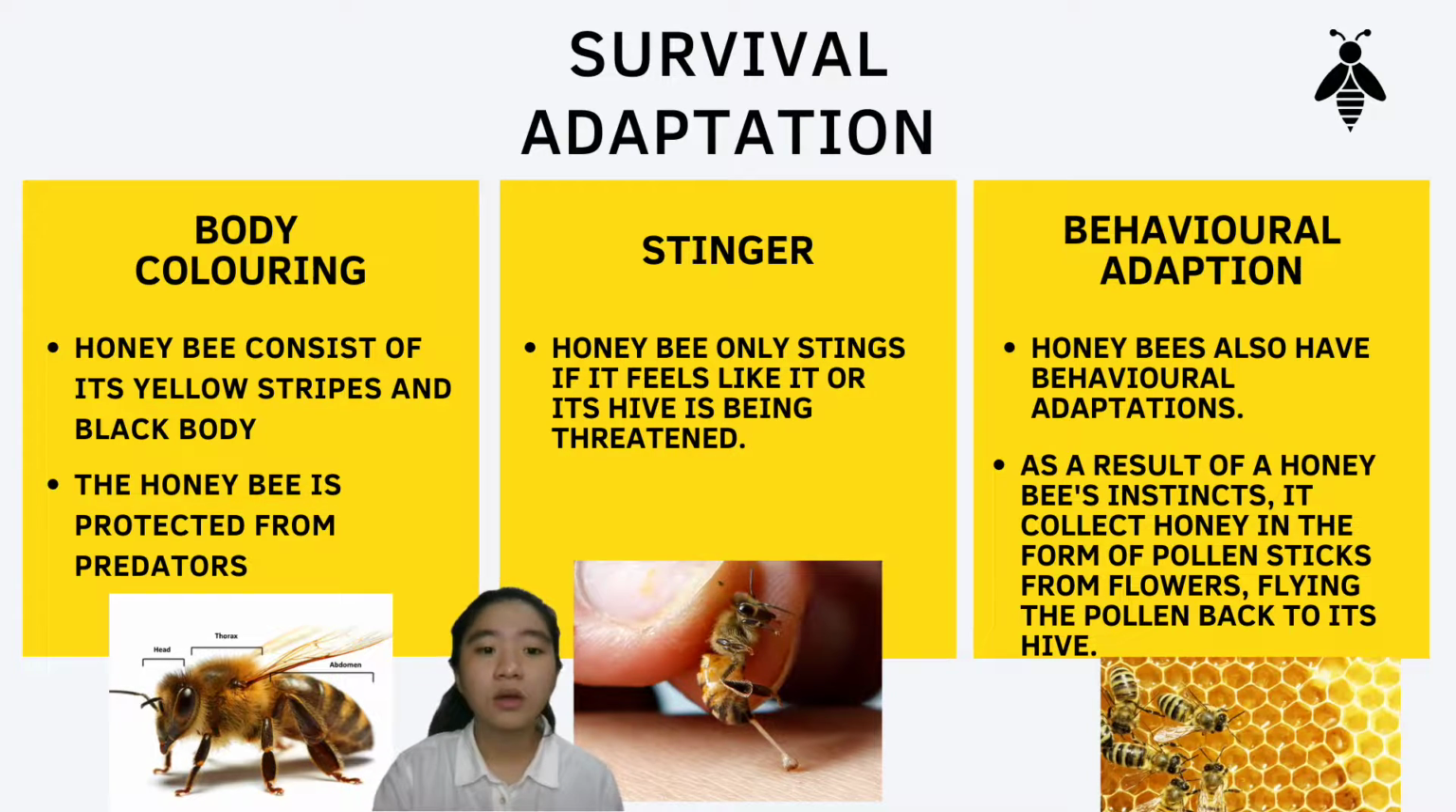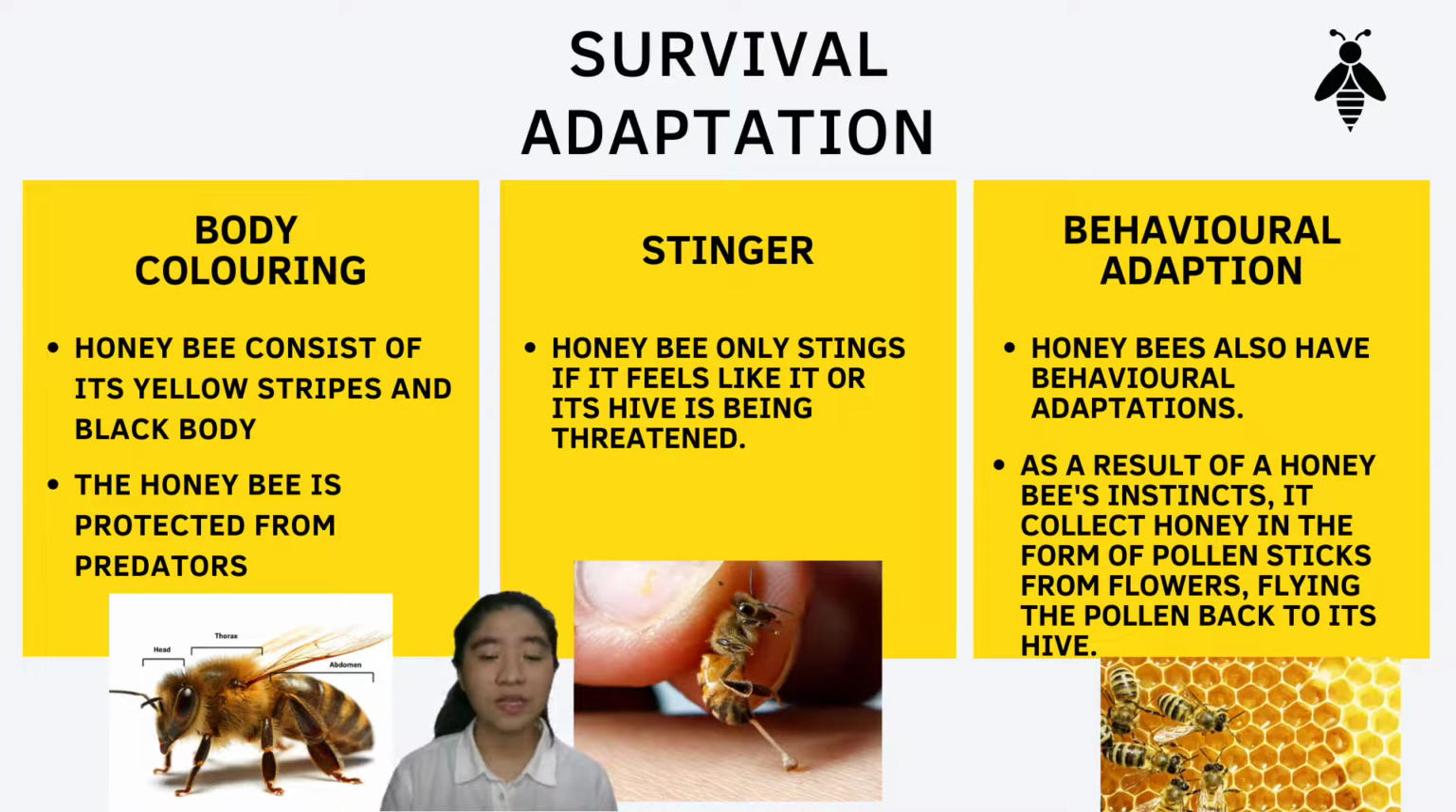Body coloring. The honeybee's yellow stripes and black body are one of its most notable adaptations. These colors allow the honeybee to mix in with flower colors, which is beneficial during pollination. The honeybee is protected from predators and attracted to flowers that have similar colors to its own. Honeybees are frequently found in flower gardens.